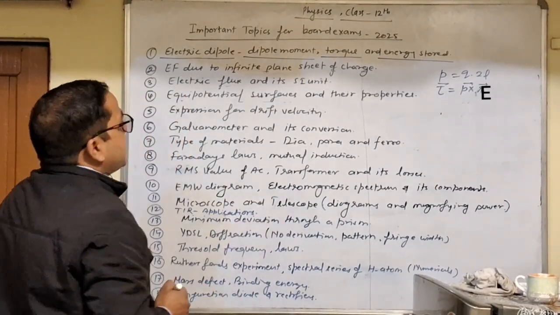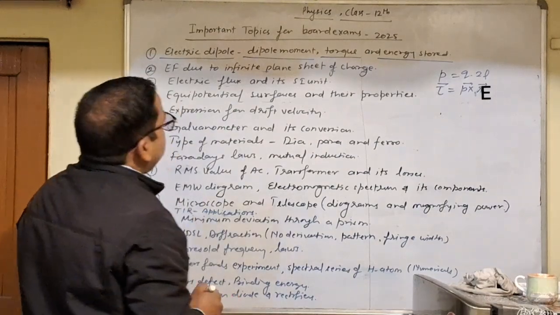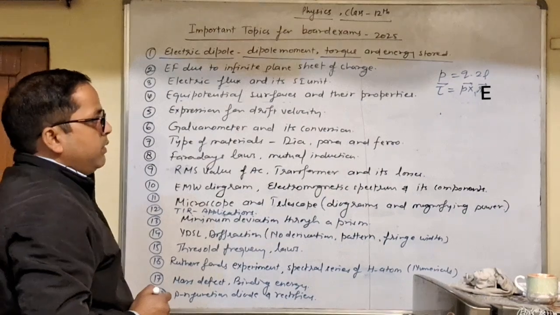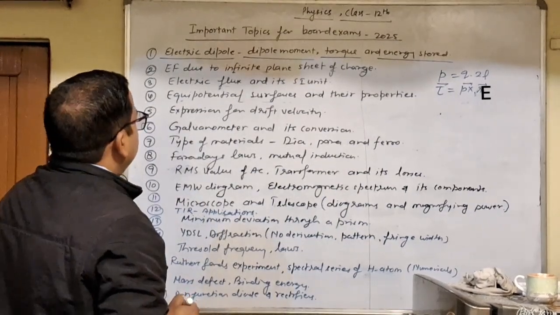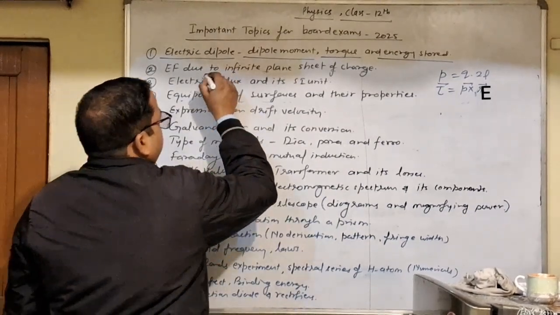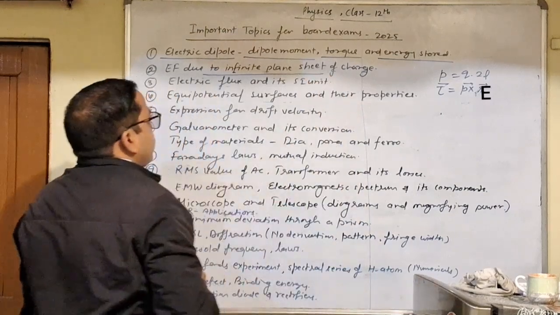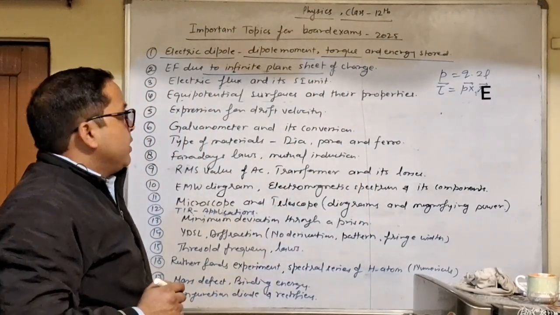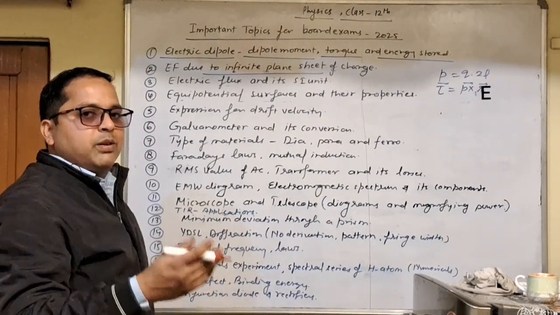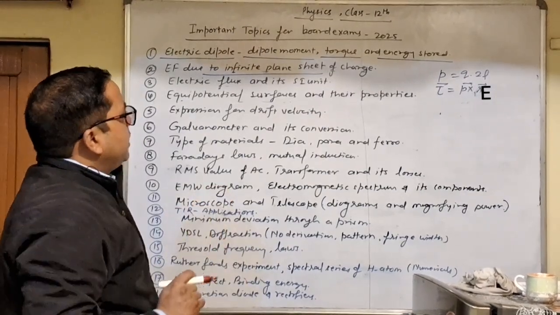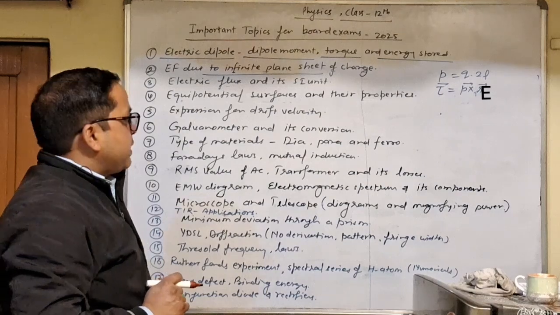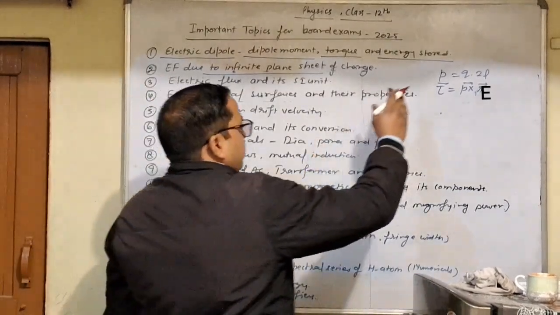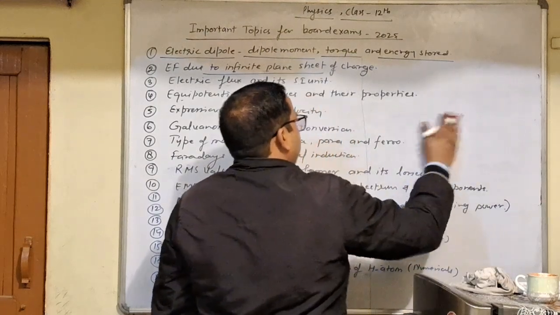Okay, so next we have electric field due to infinite plane sheet. This expression comes from the application of Gauss theorem. So you do not need to remember Gauss theorem, but you can prepare this expression. This is the application of Gauss theorem, and the diagram is very crucial.